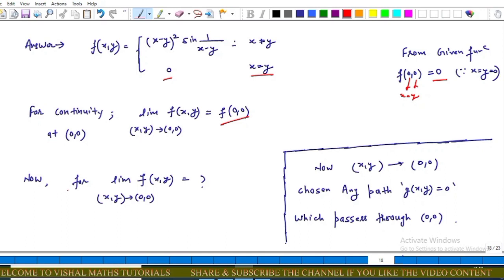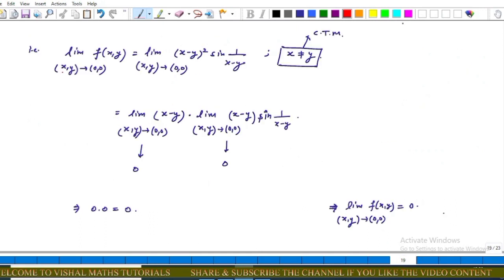Now after this we have to check the limiting behavior of the function at (0, 0). Now the trick is that if (x, y) tends to (0, 0), we have to notice that we choose any path g(x, y) equal to 0 which passes through the origin. Now the limiting value of the function at (0, 0) is equal to the limiting value of (x minus y) whole square sine of 1 upon (x minus y) such that x is not equal to y.